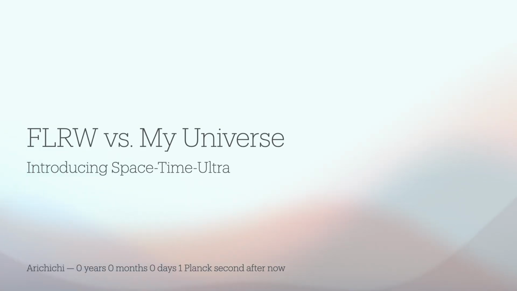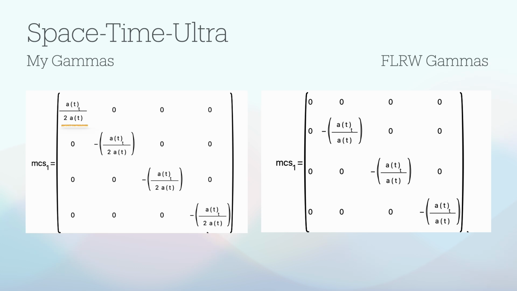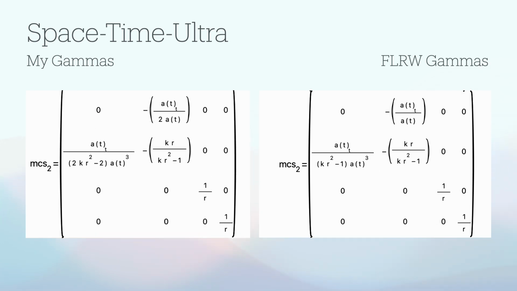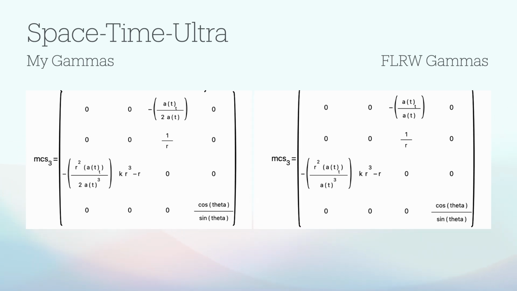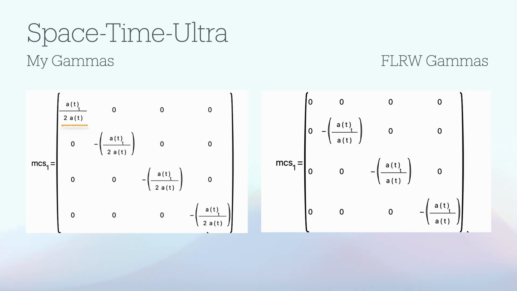To be fair concerning the differences between my universe and the FLRW, the main one is that special relativity is preserved through the design of the four-position tensor. As well, the gamma connection coefficients are nearly all equal except for appearances of the Hubble parameter. Mine is half what you would expect in the case of the FLRW metric. At the same time, the component gamma 000 is not null in my universe. In fact, the gamma 0 mu nu components form a Minkowski metric multiplied by the half Hubble parameter I mentioned previously.